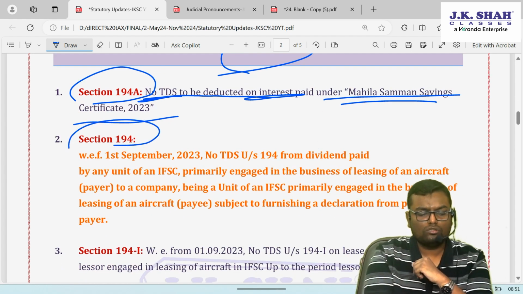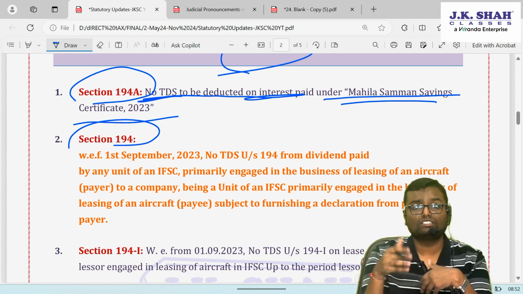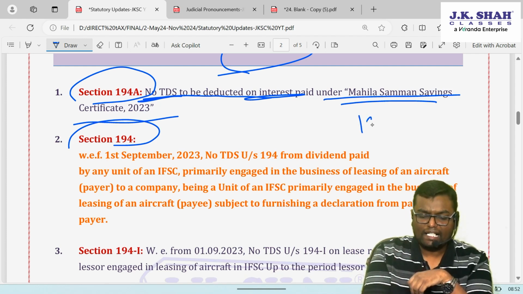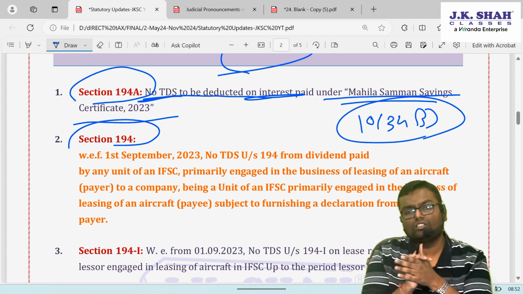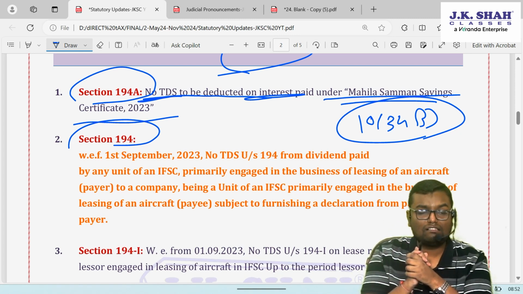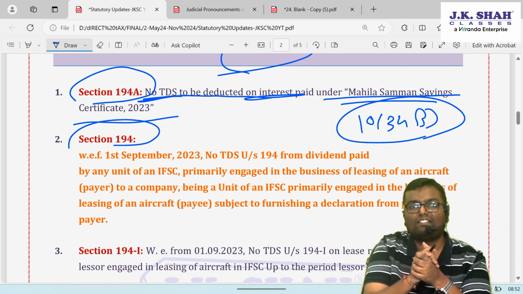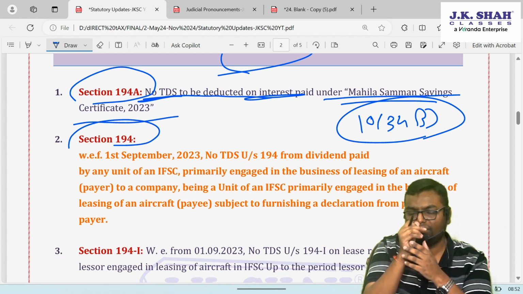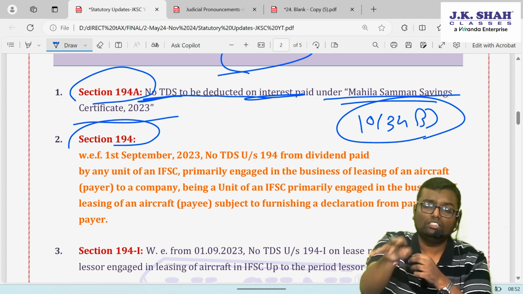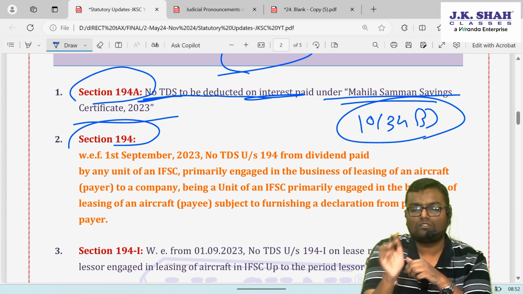Then section 194, that is about TDS on dividend payable to a resident company by a domestic company more than 5,000, 10% TDS will be deducted. However, there is one section 10 clause 34B. Now what that 10 clause 34B says that if you are a unit of IFSC engaged into the business of leasing an aircraft, and if you give dividend to any other unit of IFSC, because it is the shareholder in your company and you are giving dividend to that unit which is also into IFSC, which is also engaged into leasing of aircraft, that dividend income will be completely exempt. That is said by 10 clause 34B.